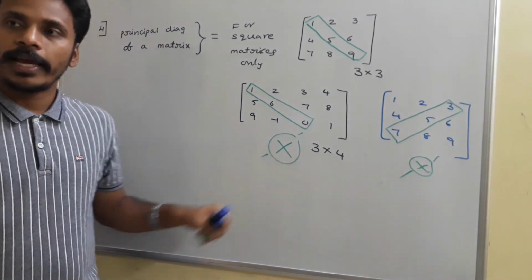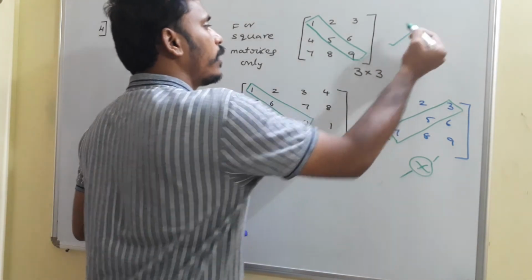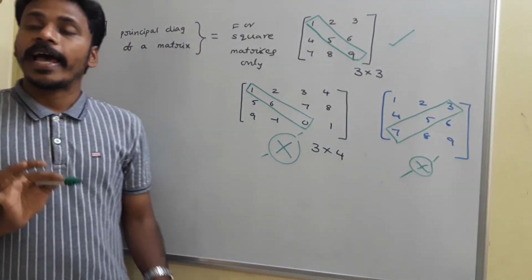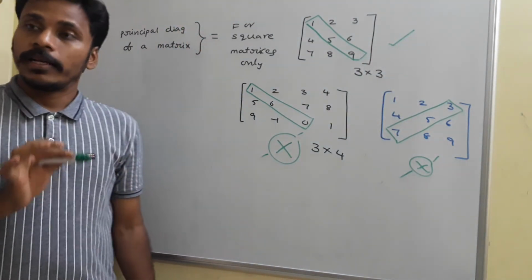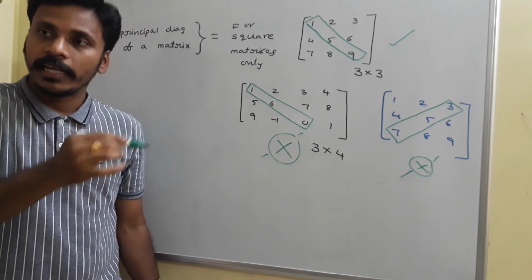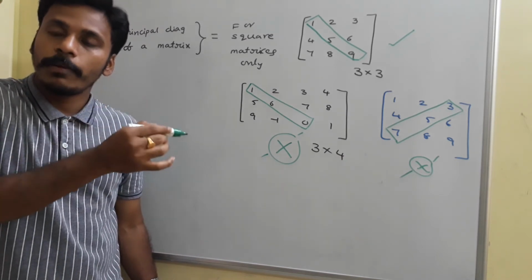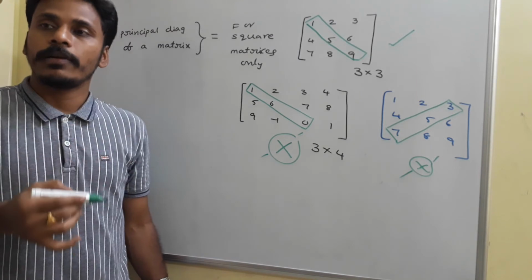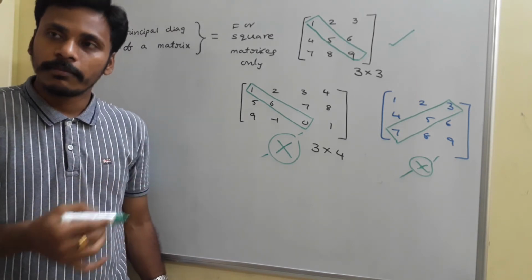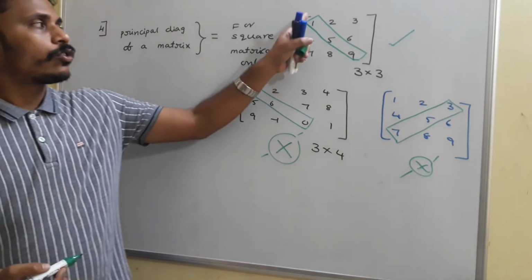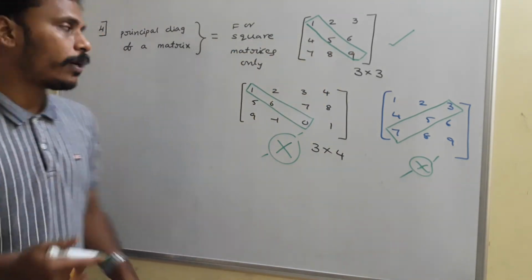This is not the principal diagonal, this is not, and this is the principal diagonal. So the principal diagonal of a matrix consists of the elements from the first element of the first row to the last element of the last row, connected by the diagonal pattern. So these three elements are known as the principal diagonal.